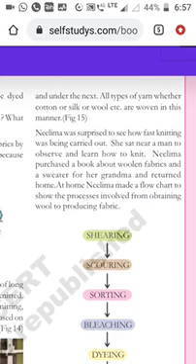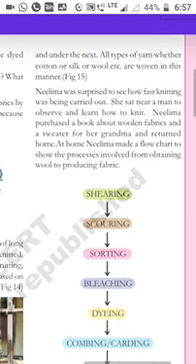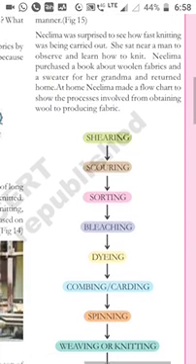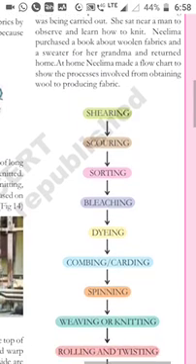Nilima purchased a book about woolen fabrics and a sweater for her grandma and returned home. At home, Nilima made a flowchart to show the process involved from obtaining wool to producing fabric. So now, she purchased one book about the woolen fabrics and also one sweater for her grandma and came home. After coming home, she drew a flow chart of how the woolen fabrics are produced.